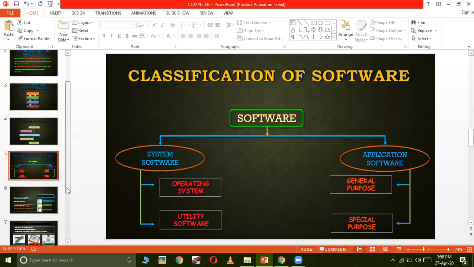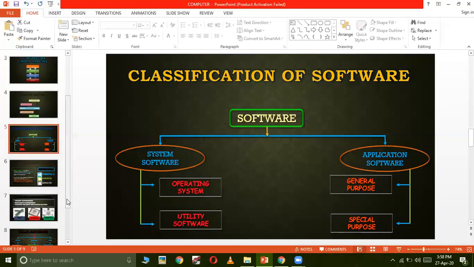Now, I think the difference between system software and application software is clear, and operating system and utility software is also clear. Now, let me discuss operating system and utility software one more time. Operating systems are the main software without which your computer cannot work. And utility software is the type of software which is used by the system, not by the user.